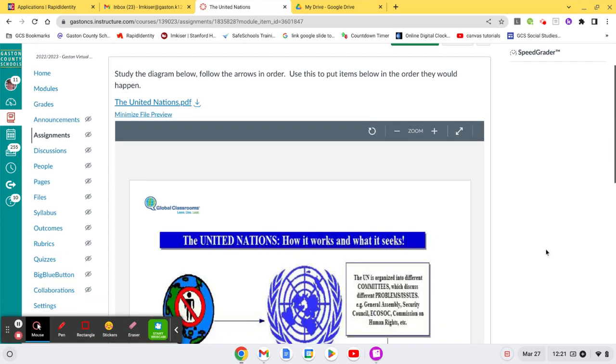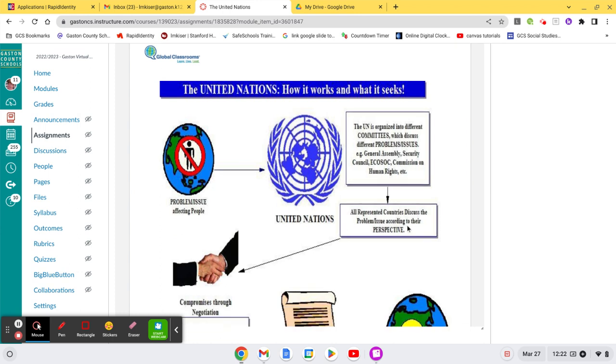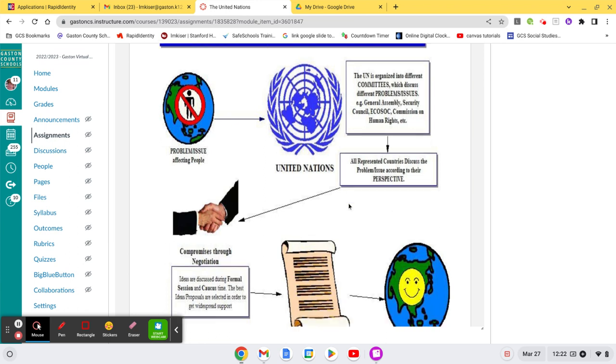Now, this one is a little bit more difficult. This is what happens when something is brought to the United Nations. Okay, so here's the problem. It exists somewhere in the world, and then it is presented to the United Nations. All right, so the United Nations decides then what committee this problem falls under. So it goes to the committee that is most likely to be dealing with it. The countries who are involved with it, maybe it was the original AIDS problem. So many African countries were involved in that because that's where it originated. They can send delegates to the United Nations to talk about what's going on in their countries and what the perspective